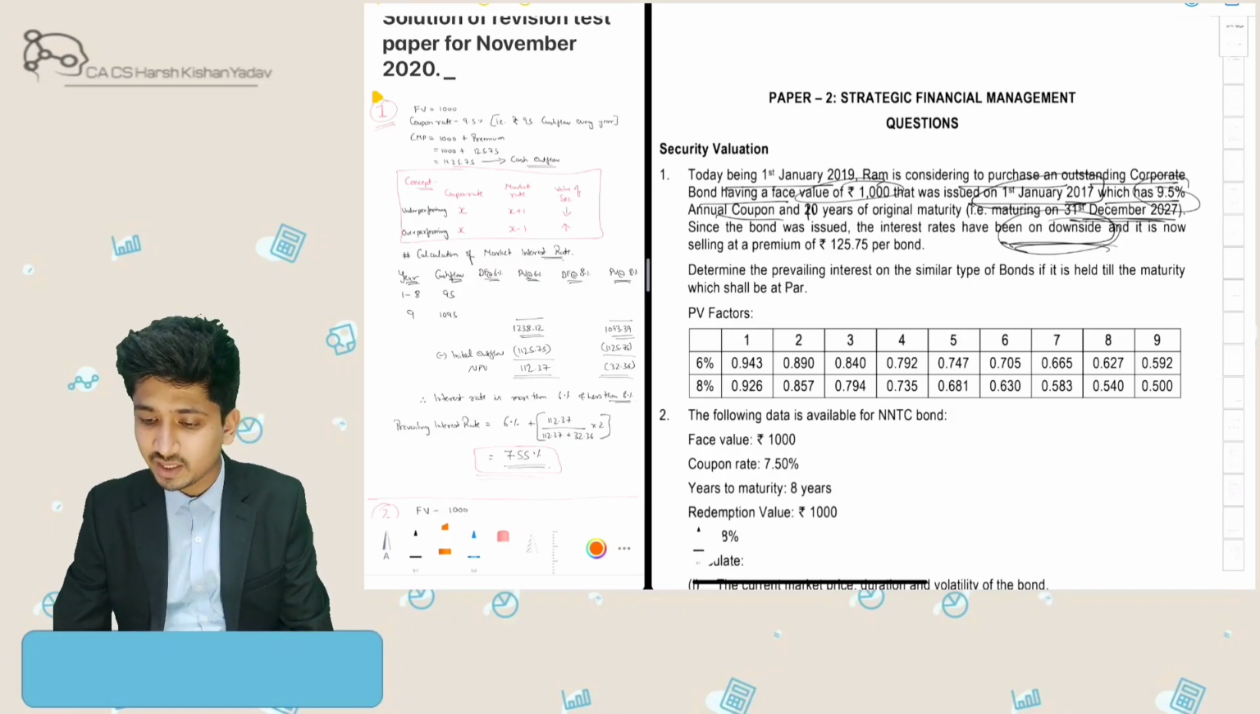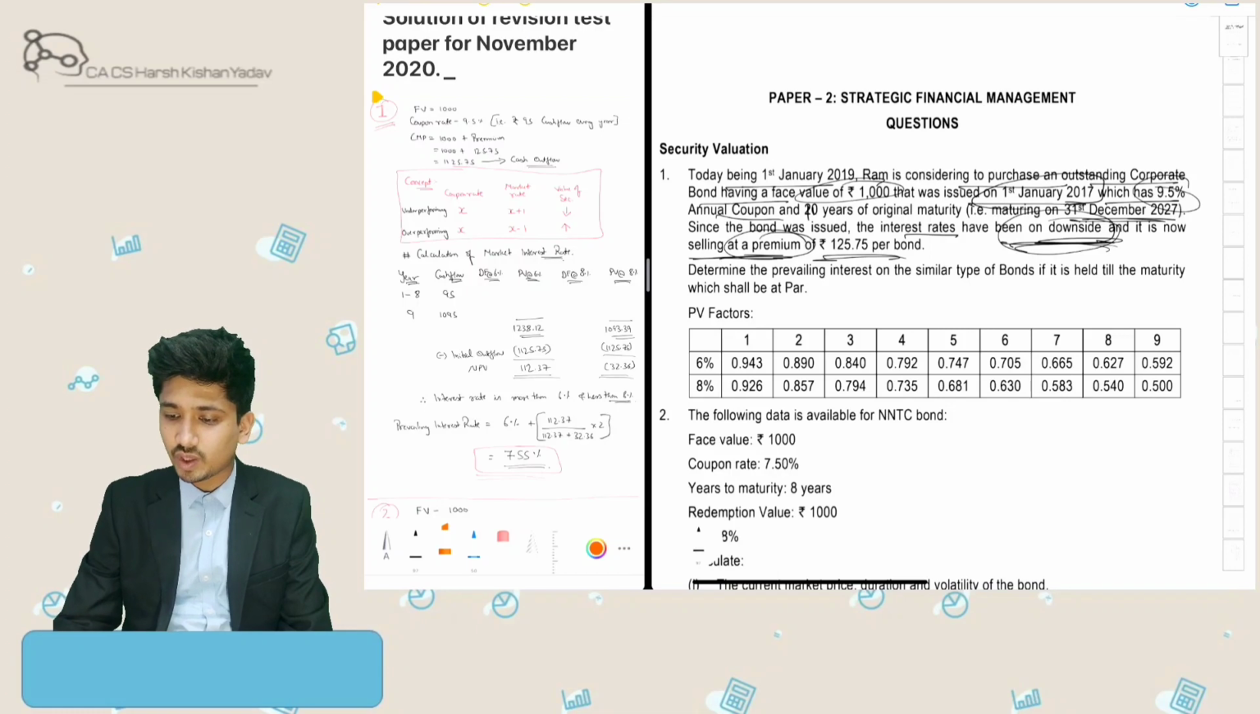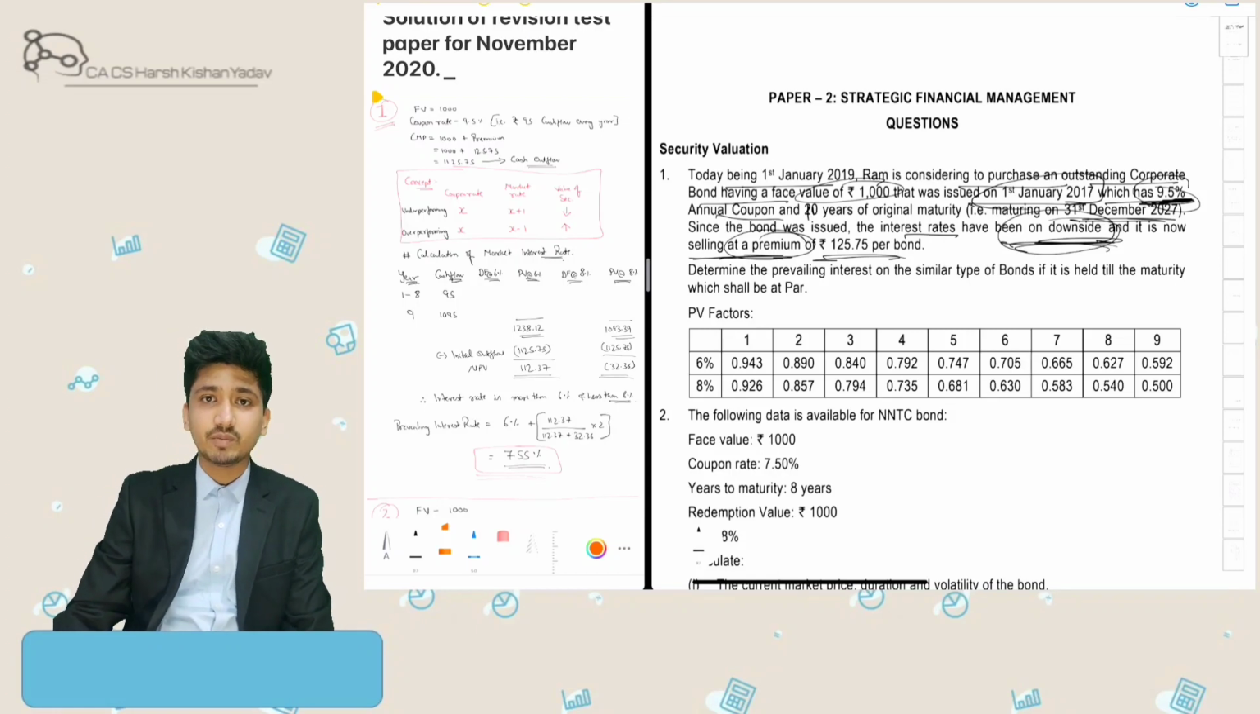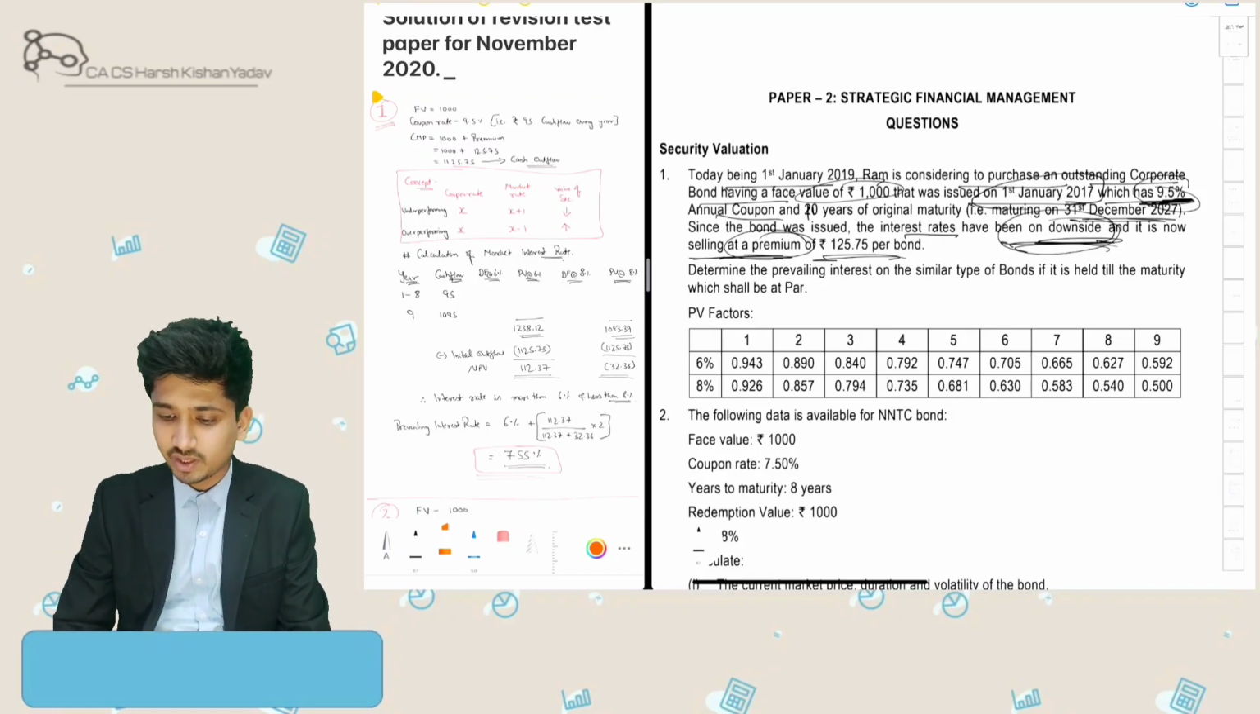So as market interest rates have been on the downside, our security is trading at a premium of 125 rupees. My coupon rate was 9.5% here, so the prevailing market interest rate would be anywhere lower than 9.5%. Determine the prevailing interest rate. That is what the question is asking us. So let's look into the solution.